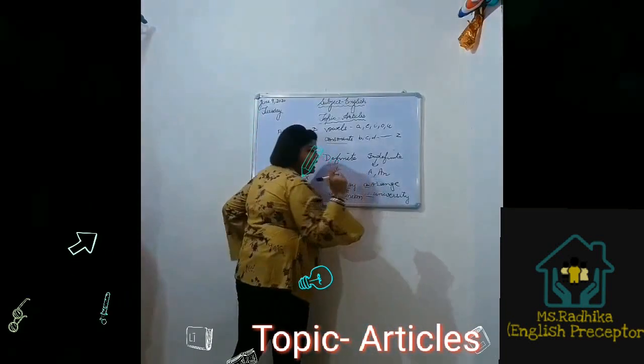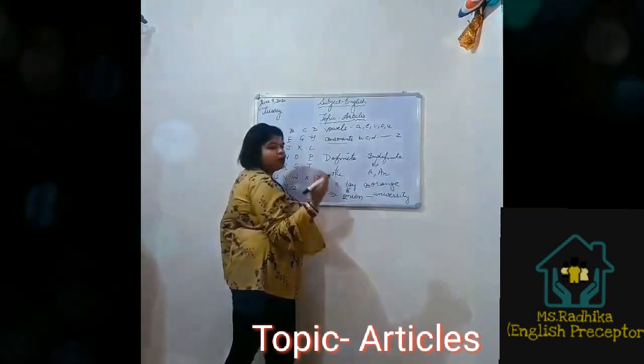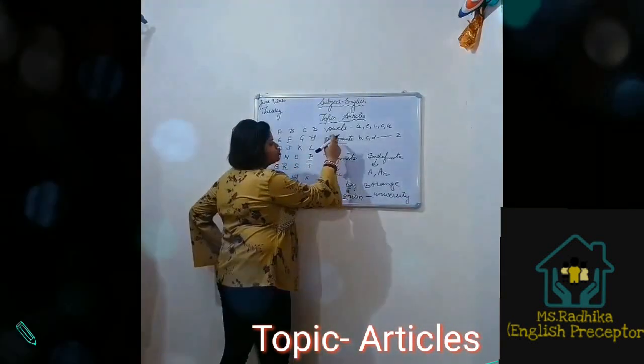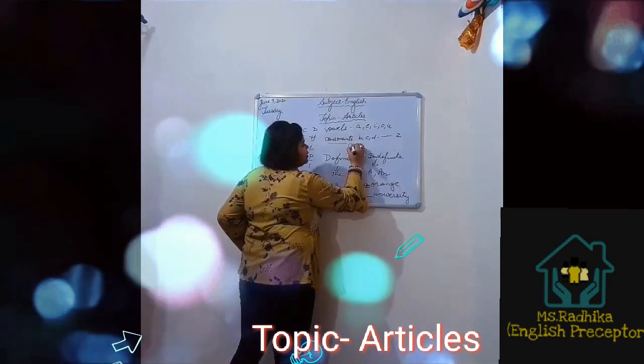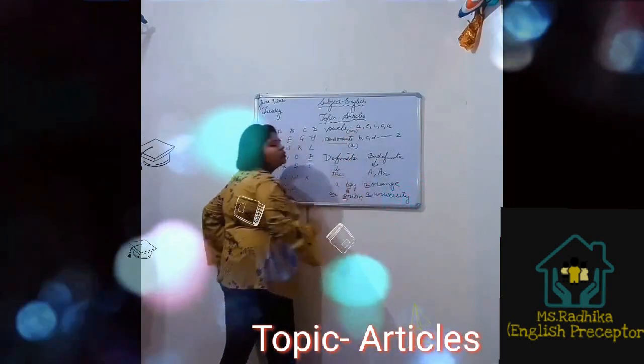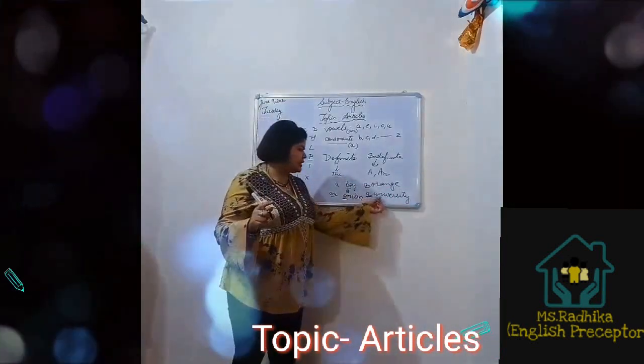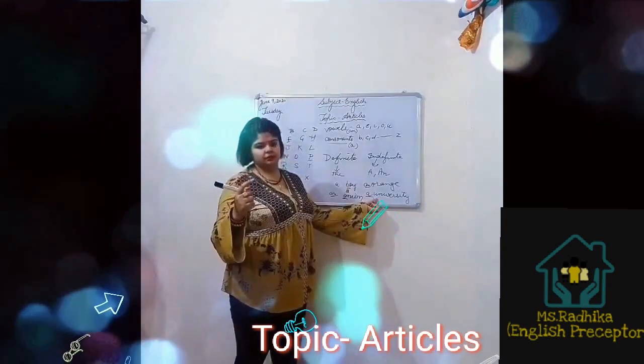But if we talk about university, here the sound is y. I have been saying that these are used according to sounds. So y is a consonant. With a consonant comes a, and with a vowel comes an. So here it will be a university. It will not be an university because the sound of U here is y.